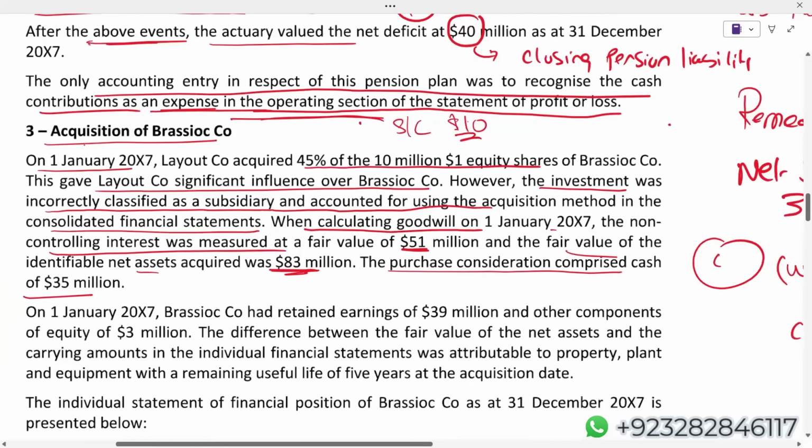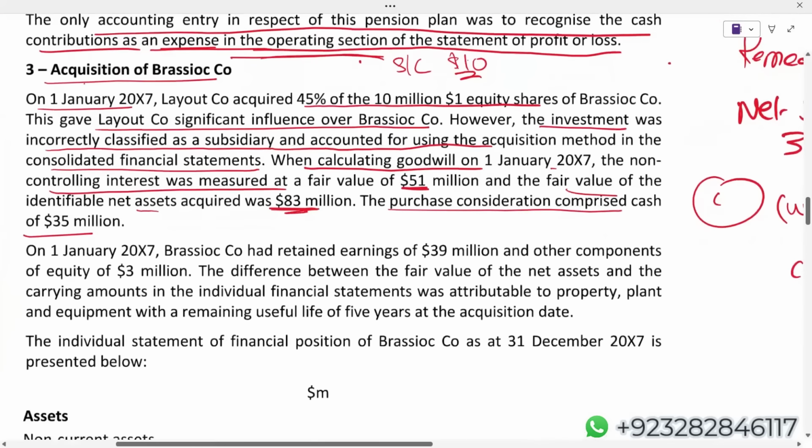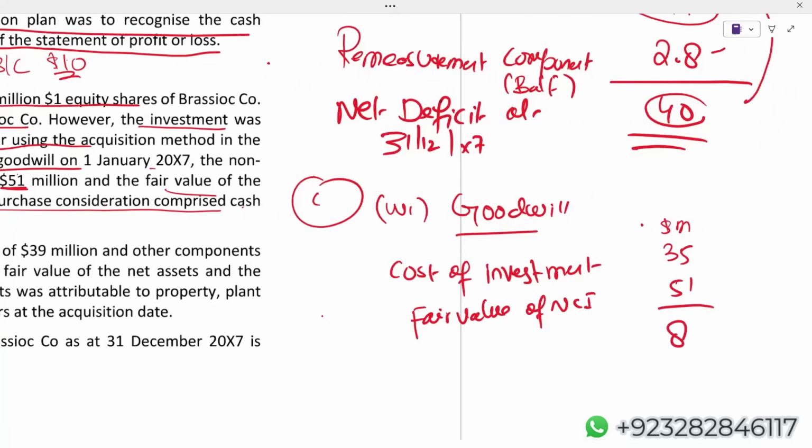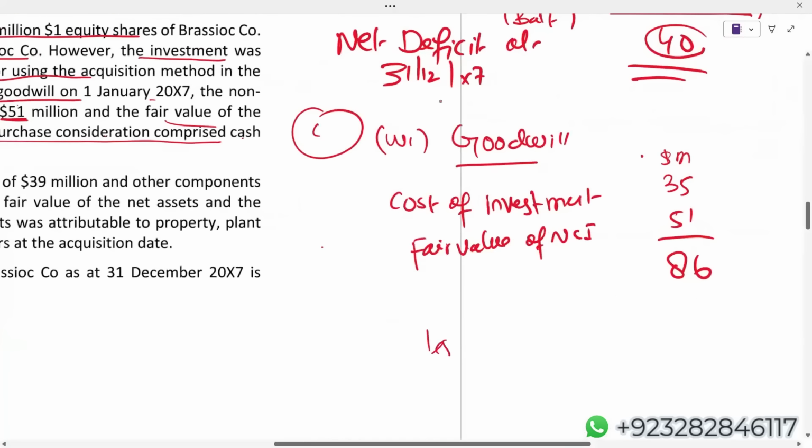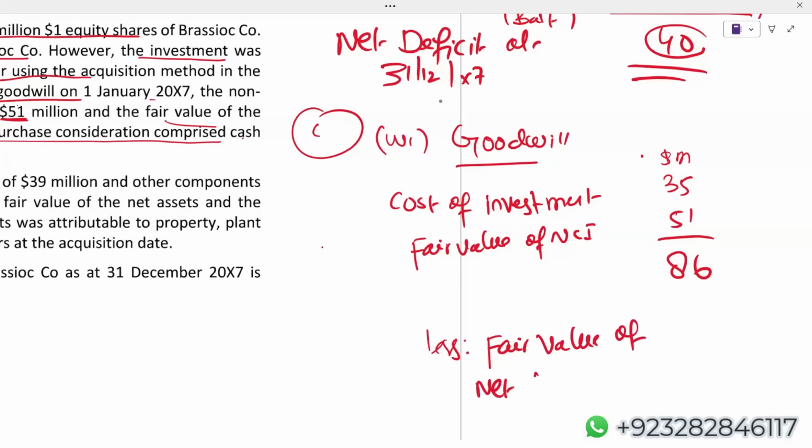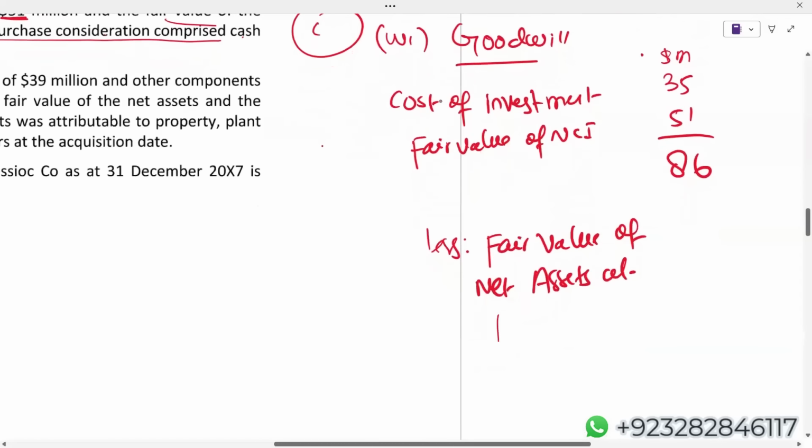The purchase consideration comprise cash 35 and the fair value of NCI is 51. 35, fair value of NCI 51, I'll get 86, less fair value of net assets at acquisition.